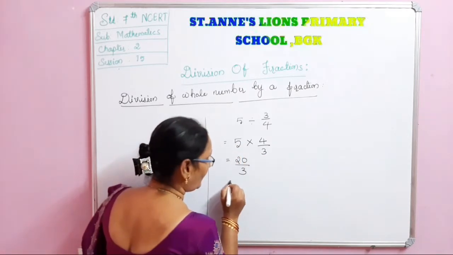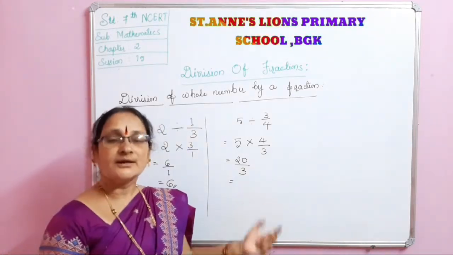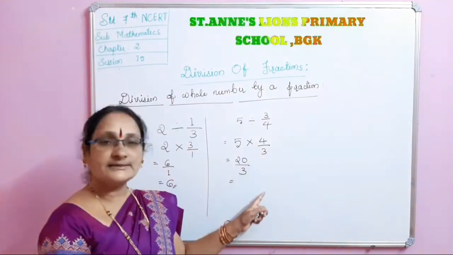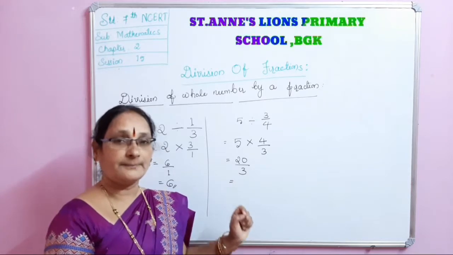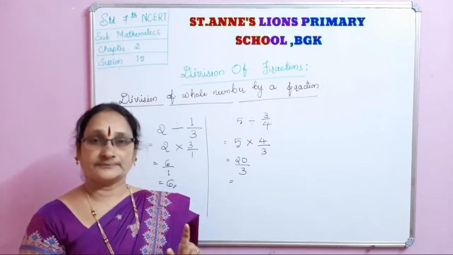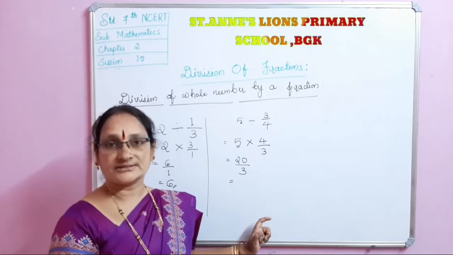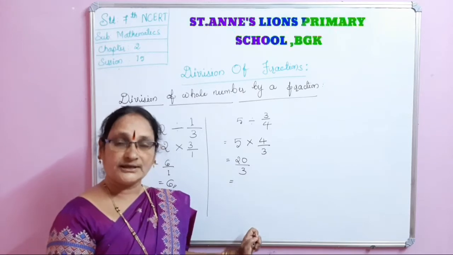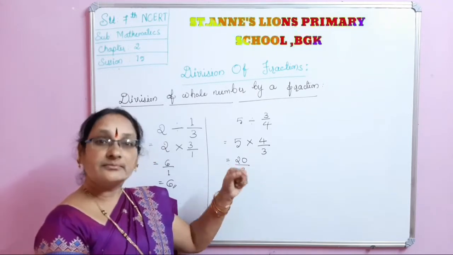See, this is an improper fraction. When the numerator is greater than the denominator, that is called an improper fraction. Always an improper fraction should be kept as a mixed fraction. That is the systematic way of writing fractions. Now this is improper, so we have to keep this as a mixed fraction.